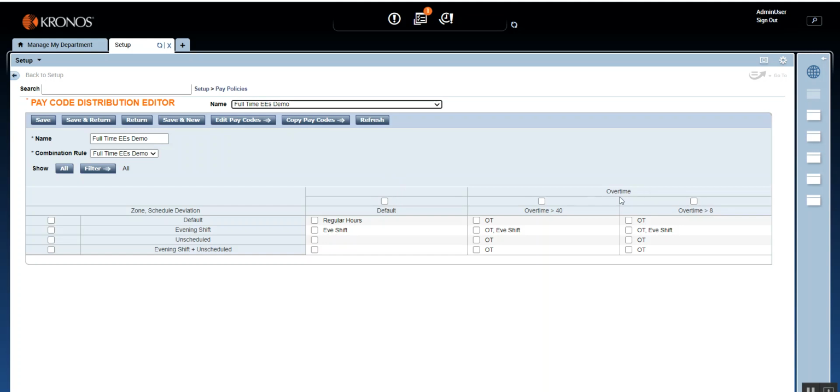That means the employee is not in overtime. So what will be the pay code that you will give? You might pay them double time. Okay, and if the employee is working on an unscheduled day, if it is less than 8 hours or less than 40 hours, it will be double time. Other than that, it will be overtime. So you can just stick to one pay code, which is double time.